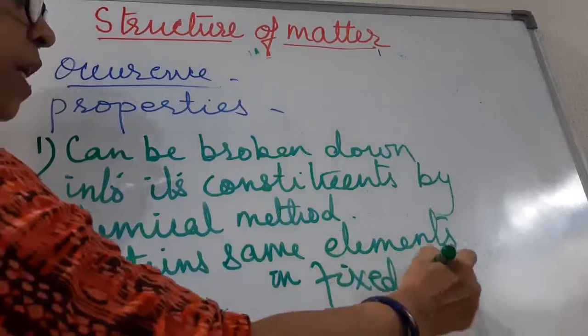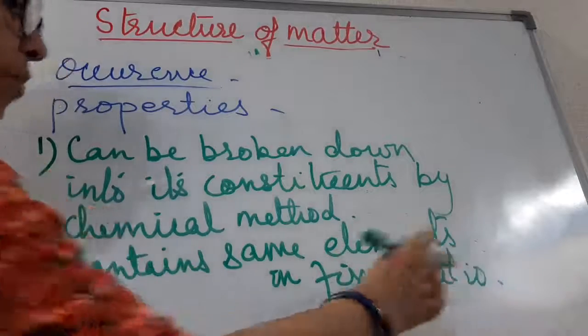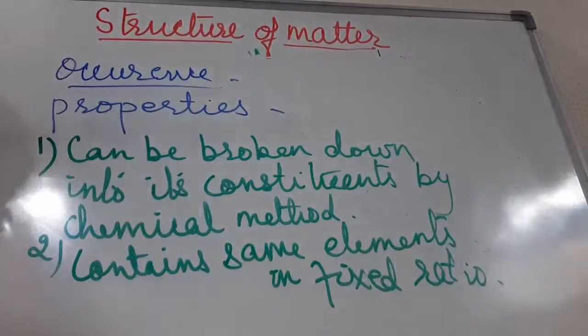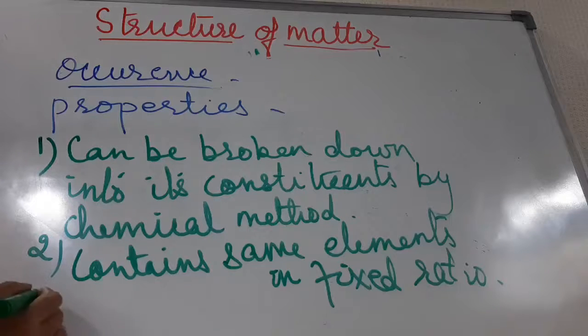In a compound, the elements will remain the same and they will always remain in a fixed ratio. The next property is that the properties of a compound are different from those of its constituent elements. So these are the three properties of compounds.